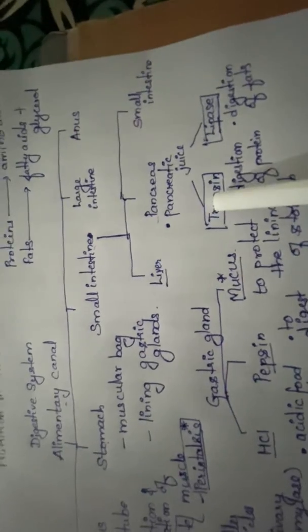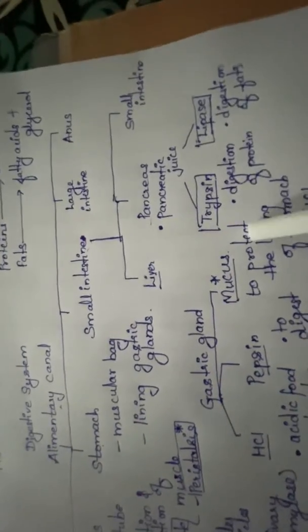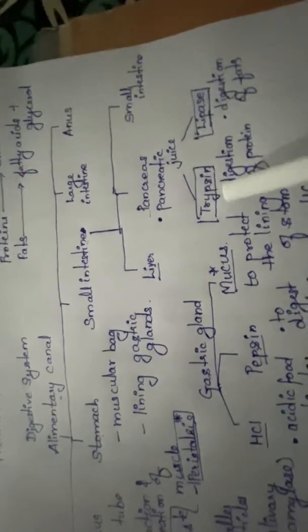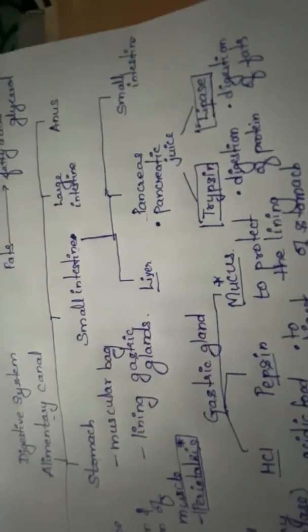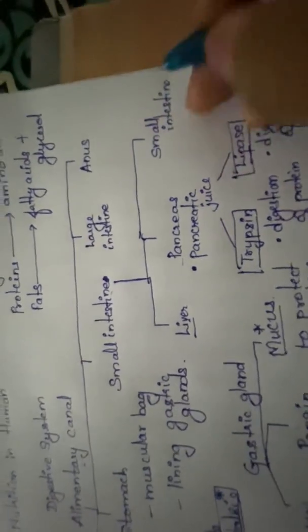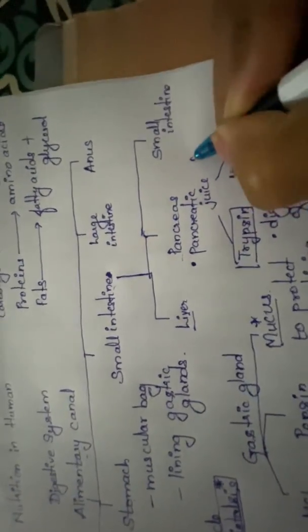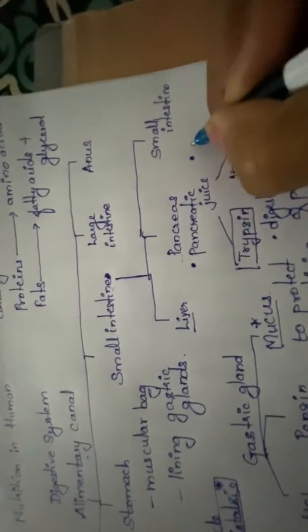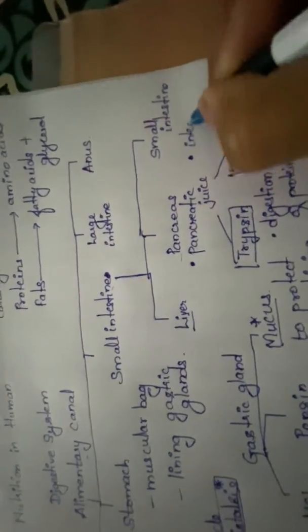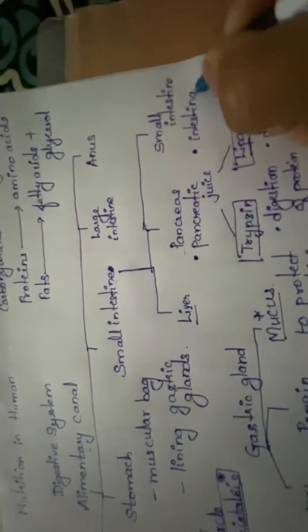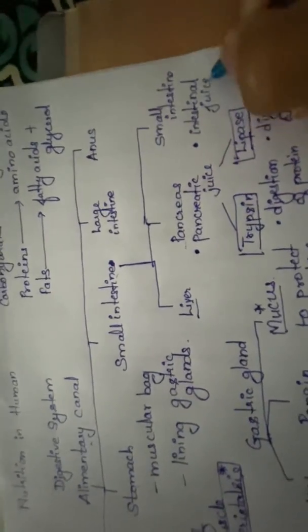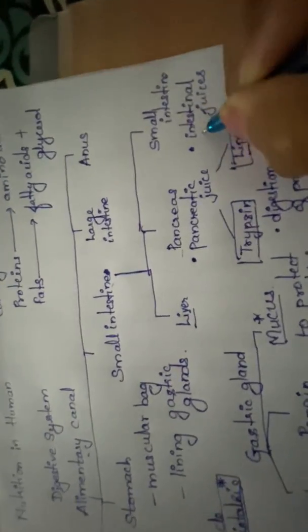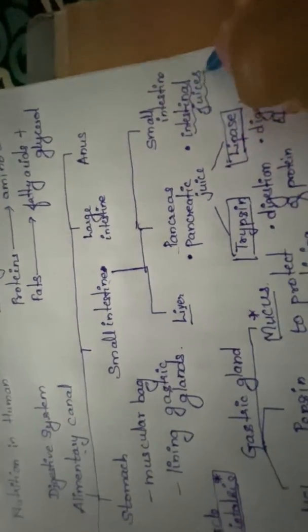The pancreas produces pancreatic juice, which contains these two enzymes, trypsin and lipase. Trypsin will digest proteins, lipase will digest fats. Then the third is the small intestine itself. In the small intestine, there are glands present which produce intestinal juices. They don't have a specific name, this is just called intestinal juice. It is easy to remember.